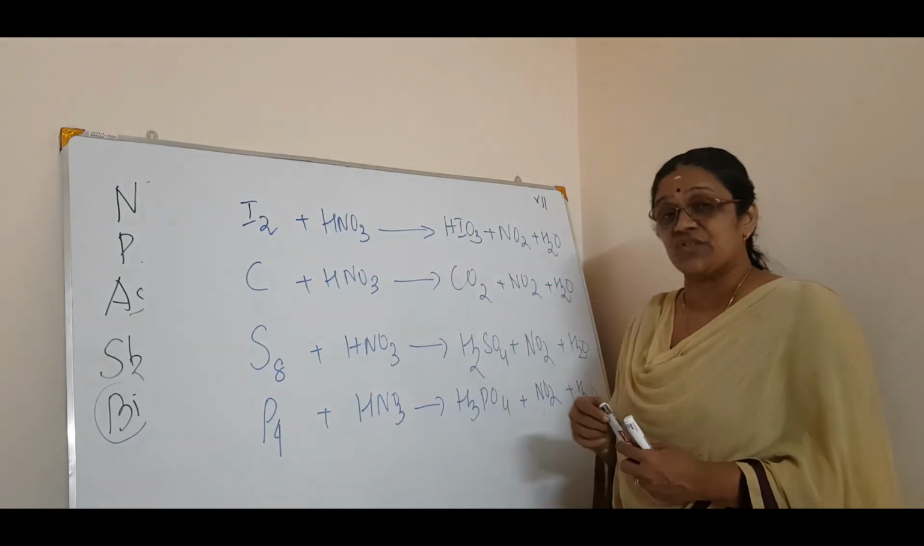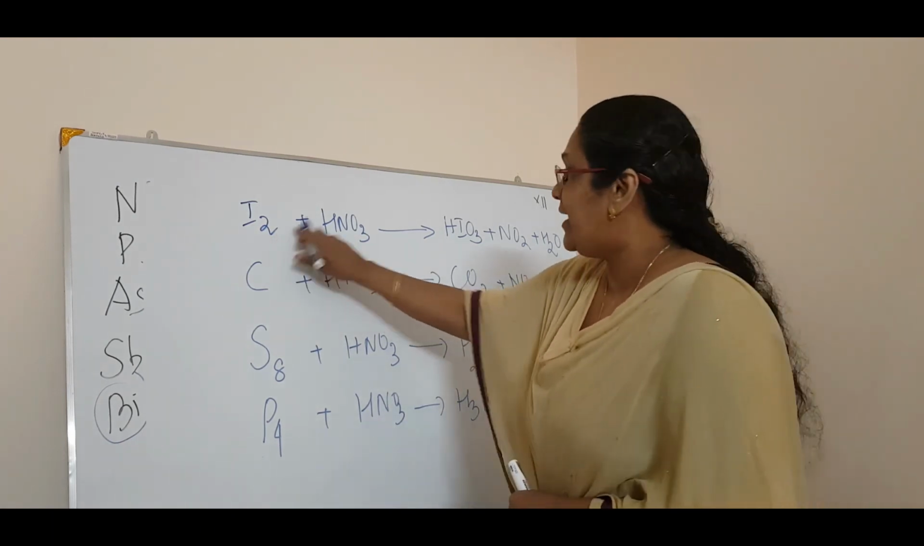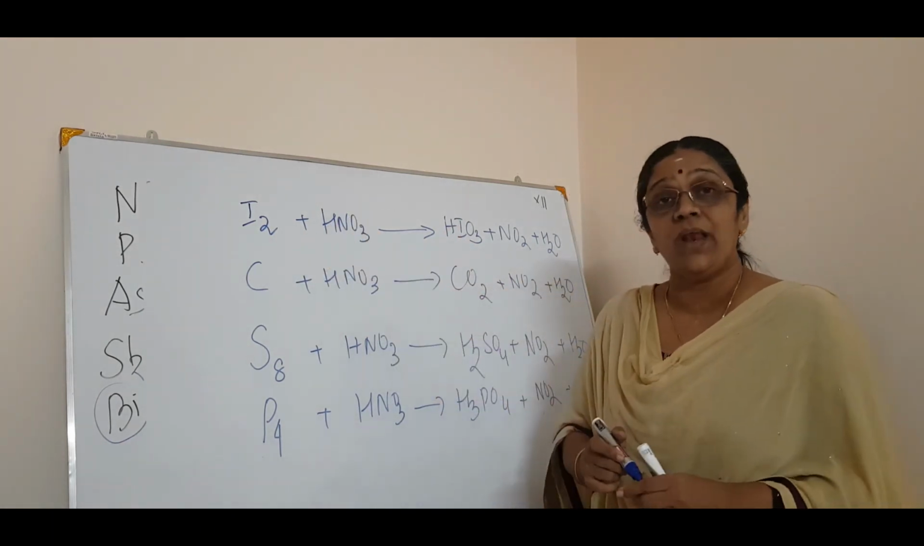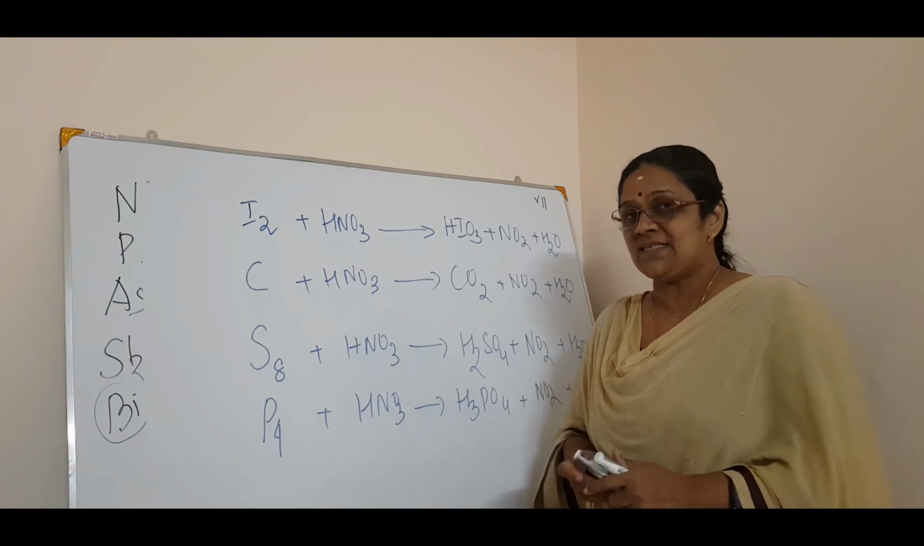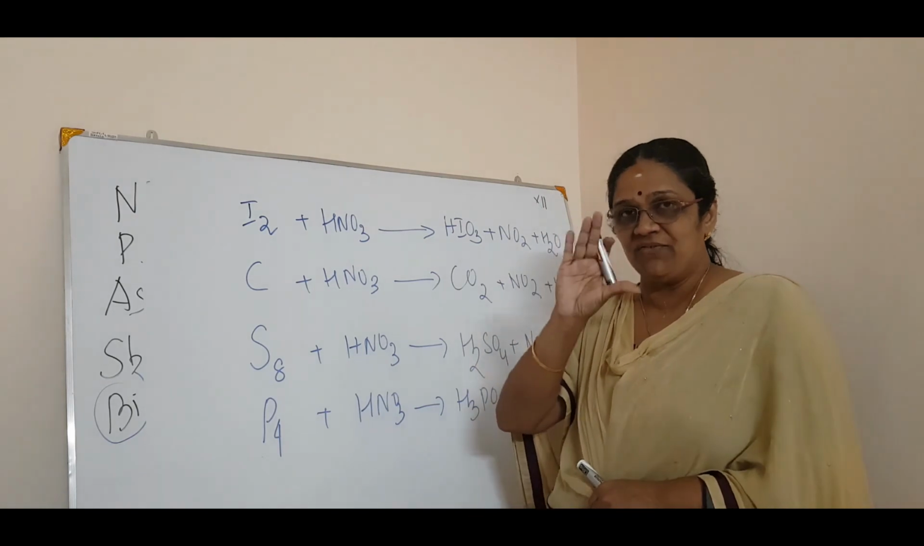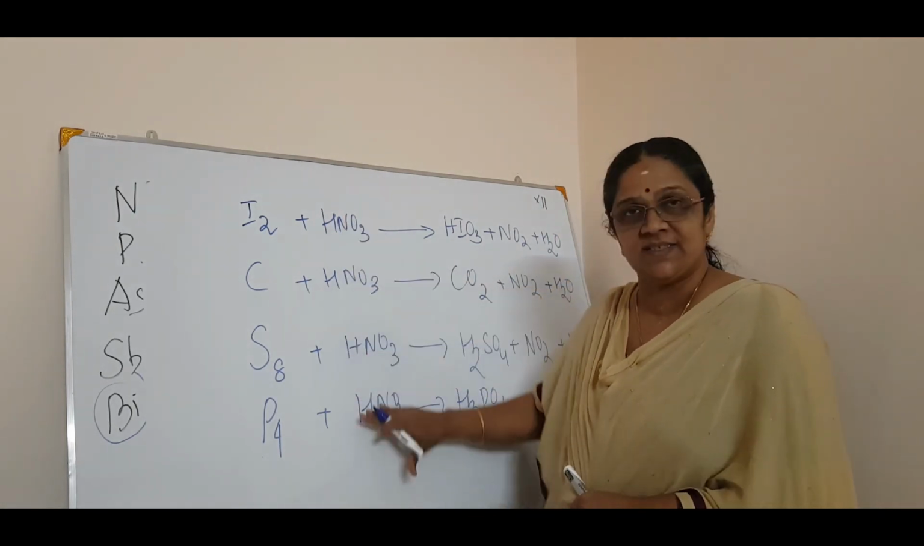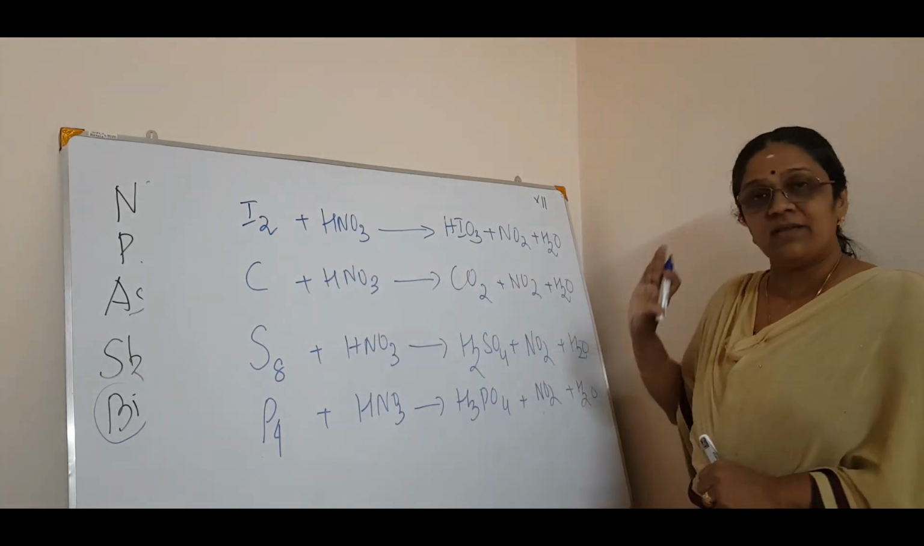Oxidation means, in terms of oxidation number, increasing the oxidation number is oxidation, right? So iodine to iodic acid. Now we will see how we will balance it. There is a small trick. One thing you have to study, that is the stoichiometric coefficients of all these. Then it is very easy for the rest.